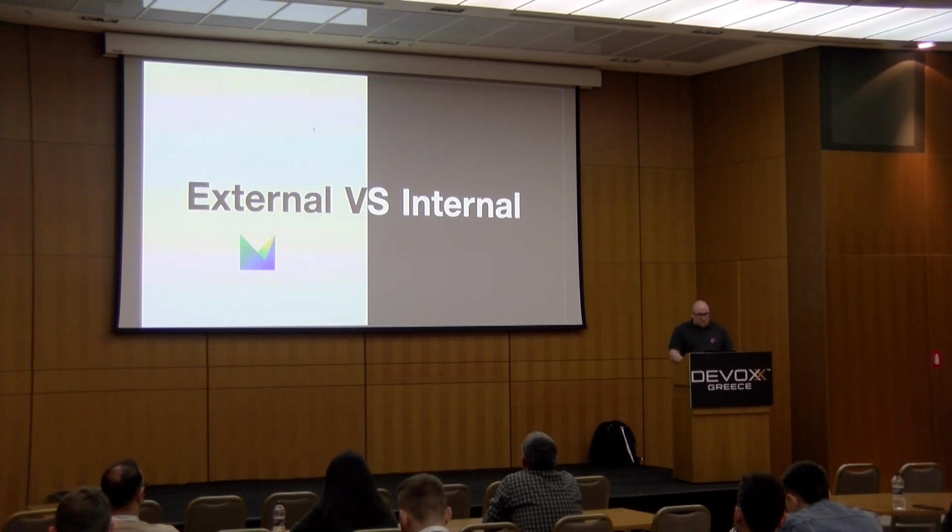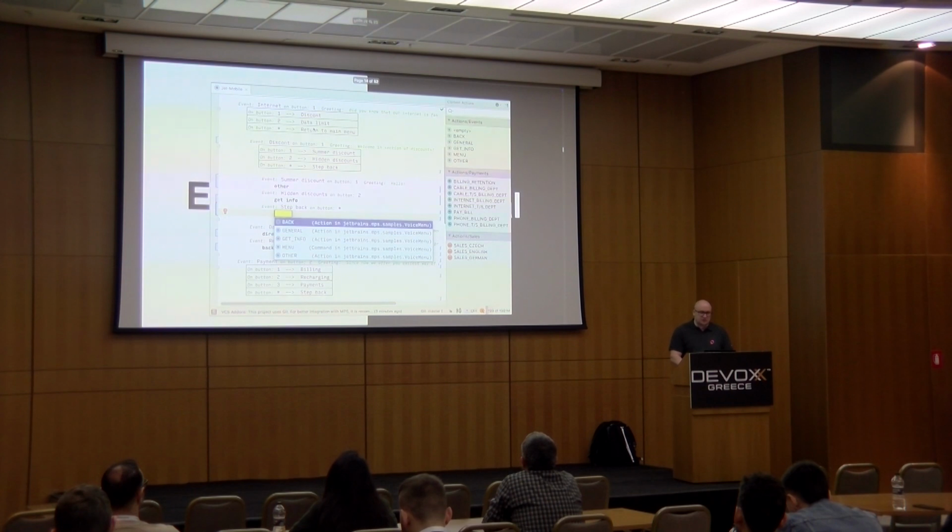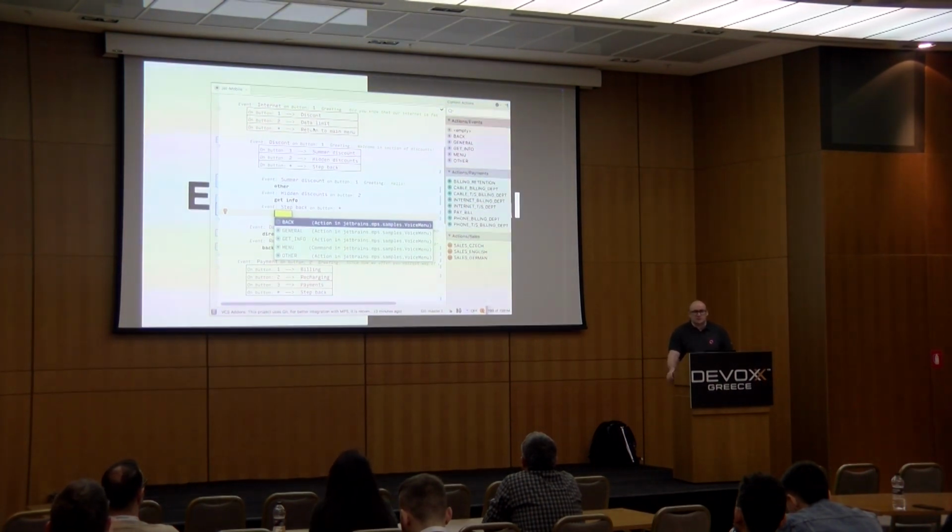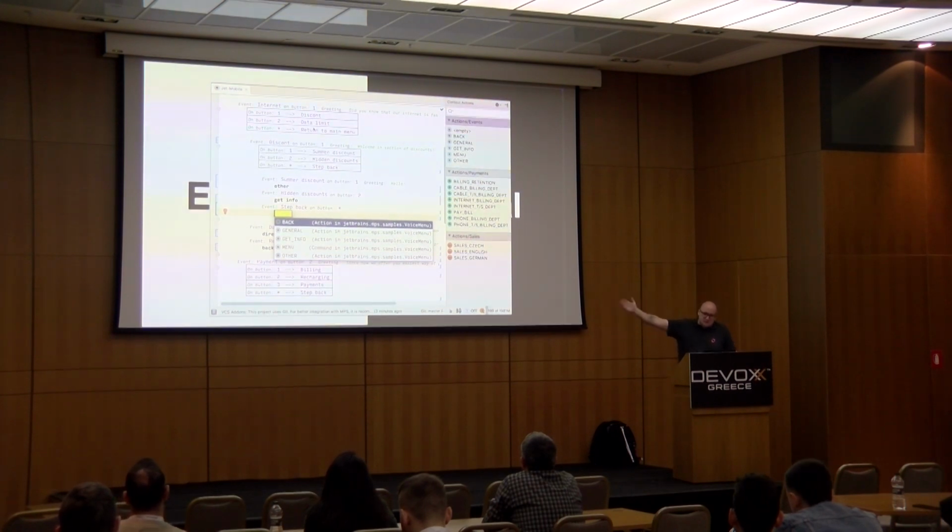Today, if you need to build an external DSL, usually you would use some sort of workbench, like the meta-programming system, which we also have as an IDE. There you see IntelliJ IDEA's editor, but the editor is not actually a text editor.